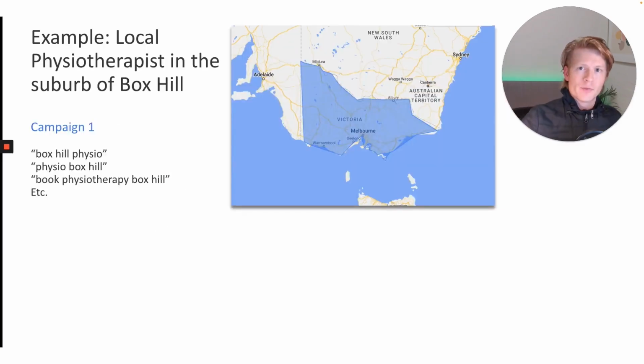We're going to use the example of a local physiotherapist in the suburb of Box Hill, Melbourne, and we're going to have two different campaigns differentiated by geographic area. The first one is going to be targeting Box Hill Physio, Physio Box Hill, Book Physiotherapy Box Hill, among other variations. But the idea here is we're taking a super broad geo, and we're capturing anyone who's typing in our specific suburb, as well as what we're offering, Physio and Box Hill.